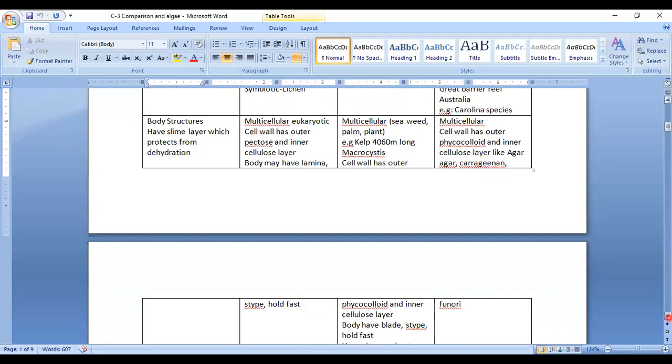What are these things? If algae is attached to some substratum, it has a finger-like structure which is called holdfast. Stipe is the part which is connecting holdfast with lamina.